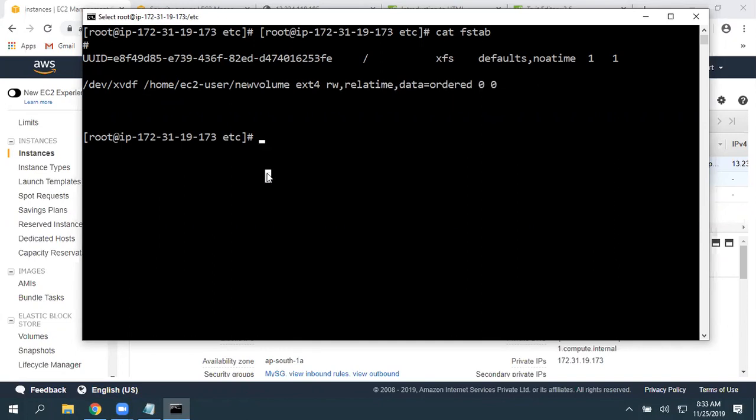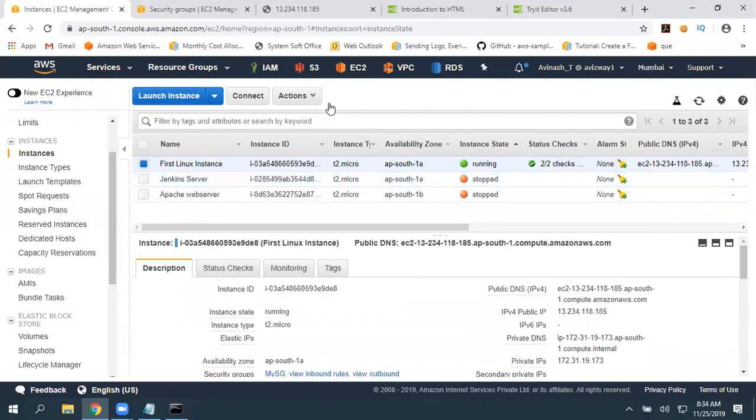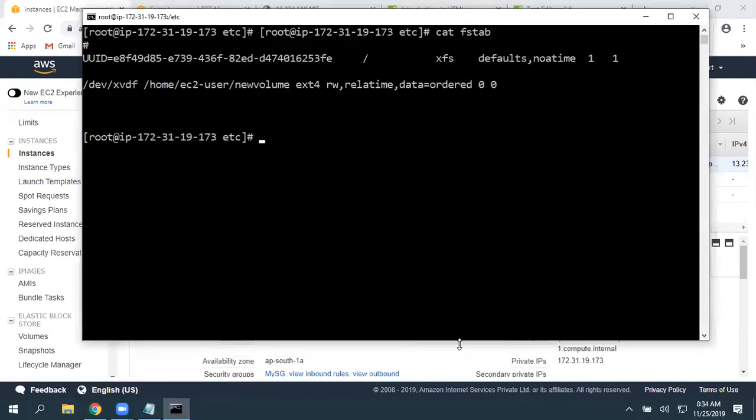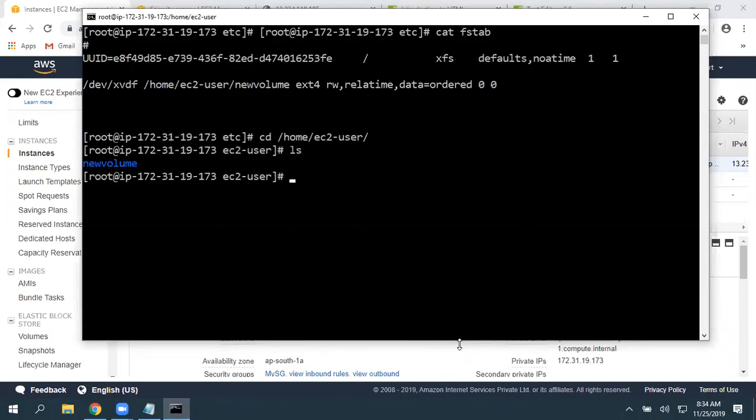Okay, so we have used cat /etc/mtab, got the entry related to our associated volume, and added that entry in our fstab file. So now after reboot also that will be available. Whenever you are in the home directory, ec2-user, here we have new volume, right? After reboot also, that is going to mount automatically. So you really don't need to perform these actions always. So let's do that.